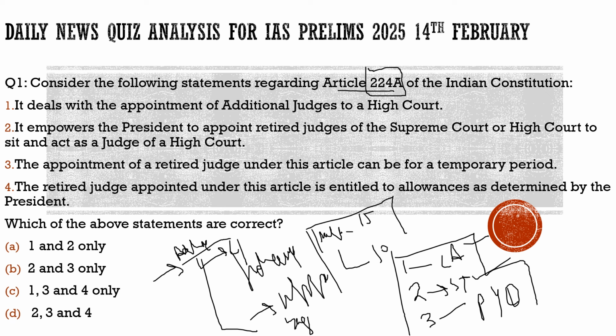Now, this article in the newspaper also talked about one of the reasons why there is a huge backlog in the judiciary, why there are so many cases left in our courts. One reason is the unavailability of judges, and one way to tackle it is by introducing Article 224A, in which we can introduce ad hoc judges for the High Courts.